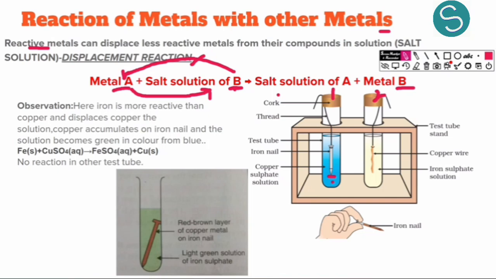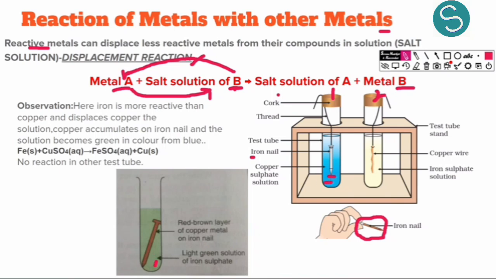We keep it for some time for the reaction between iron and copper. After some time, when we take out the iron nail, we observe that there is some brownish coating on it. The iron nail was completely silver, but now it has some brownish coating, and the solution which was bluish in color has now changed to light green.